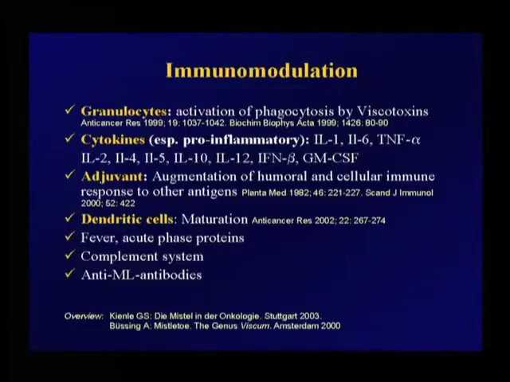Granulocytes are also activated, especially by viscotoxins. A variety of cytokines is induced, especially pro-inflammatory cytokines. They have adjuvant effects. That means they augment the humoral and cellular immune response to other antigens. And they also have some other effects. I don't want to go into everything here.